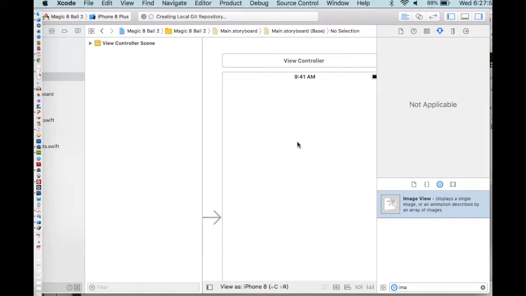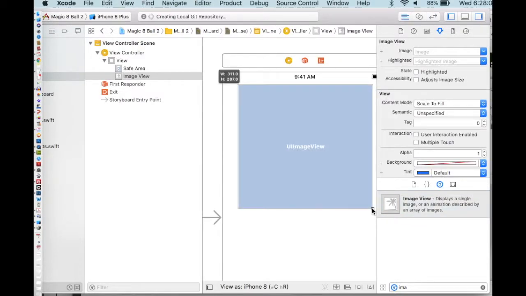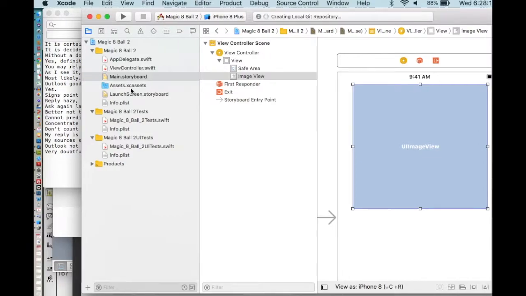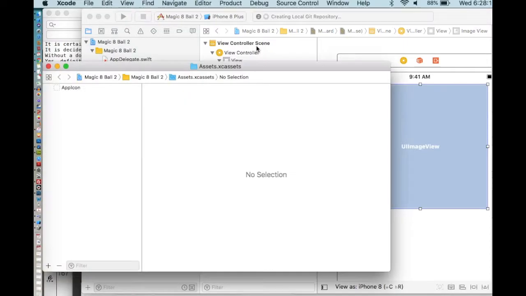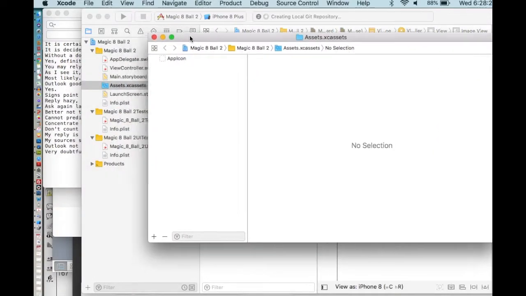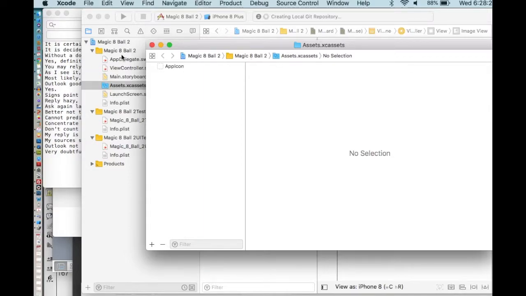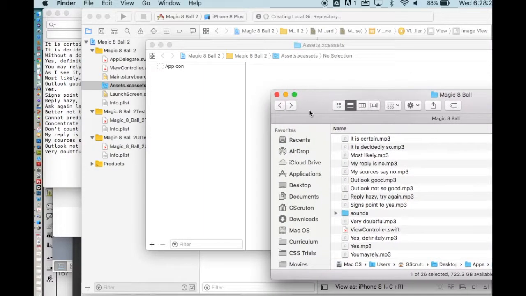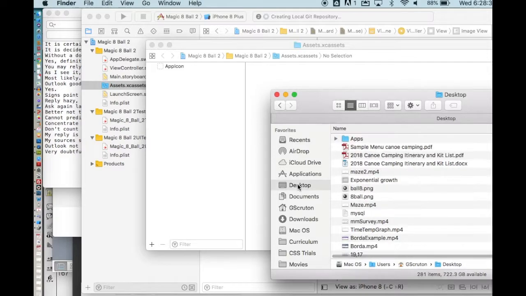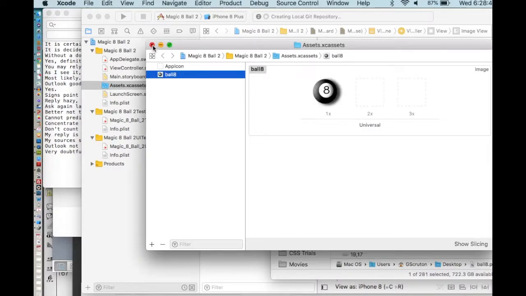This is going to hold the picture of a Magic 8 Ball. I'm just going to put that inside the Assets.xcassets. So I'm not going to double click, just single click. Double click opens it into a new window like that, which is fine, but single click will open it onto your stage. I think I put it on the desktop. And here, we can close that now.